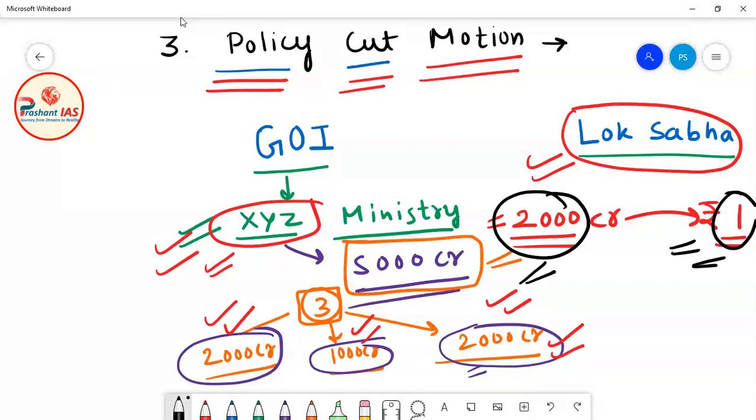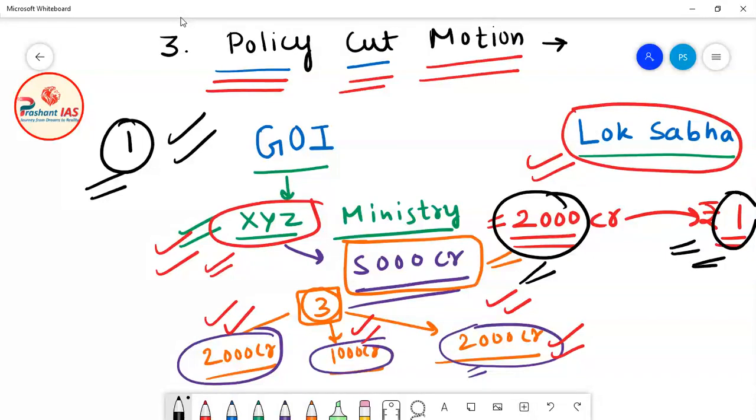So it means that Lok Sabha is disapproving that policy of the government. Lok Sabha does not agree with it and is not ready to approve it, because Lok Sabha is not happy with that particular policy. If the policy cut motion is passed, then that entire policy of the government is defeated in Lok Sabha. Lok Sabha allots only 1 rupee, saying now implement that policy in only 1 rupee, and definitely we know it is impossible to implement any policy in 1 rupee. So in a way, Lok Sabha has disapproved that particular policy of the government of India.